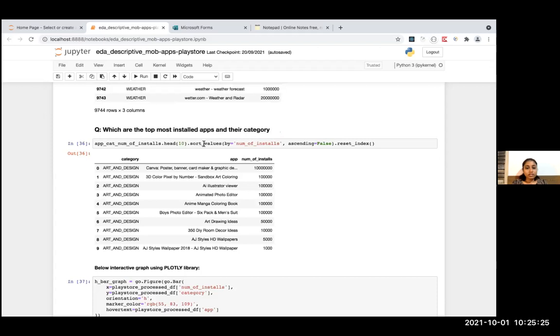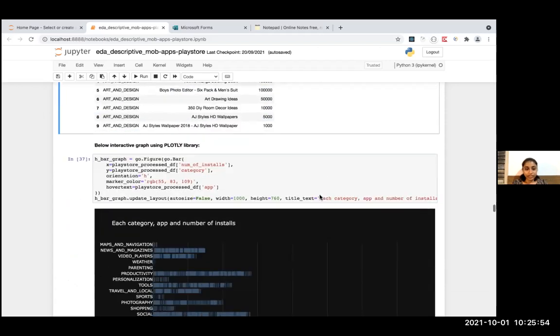So you can sort by values, and you have to specify by which column you want to sort it. I have used ascending false, and again I have done reset index. And here it shows, okay, from this category, Canva, for example, this is the app, and its number of installs is these many. And for 3D Color Pixels from category Art and Design, it has been installed these many times.